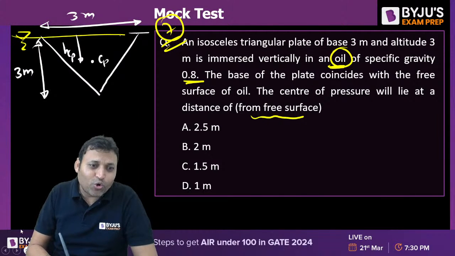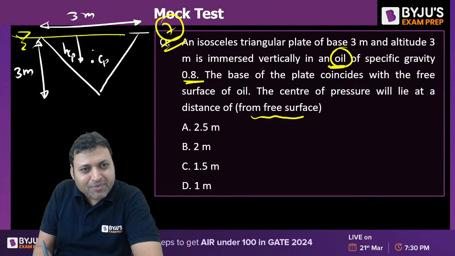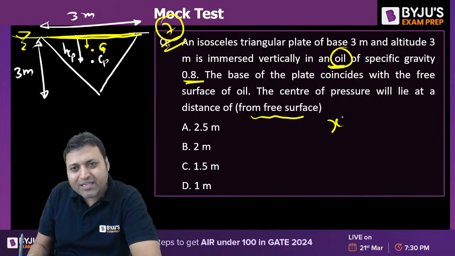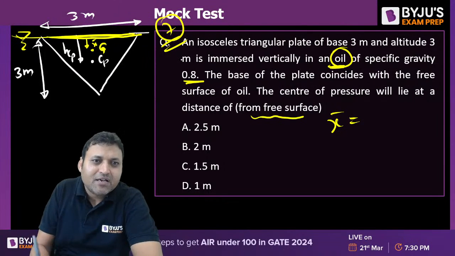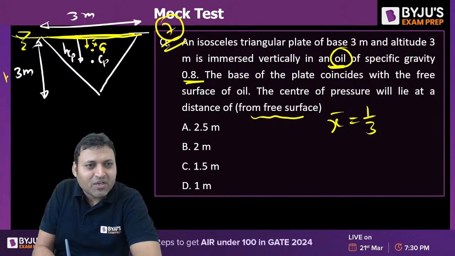One thing, those who have studied fluid mechanics from me must know a short trick. If the base of the plane surface coincides with the free surface, then we can find x bar, the depth of the centroid from the free surface. X bar is equal to 1 by 3 into h, isn't it?